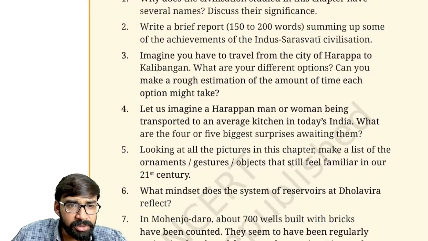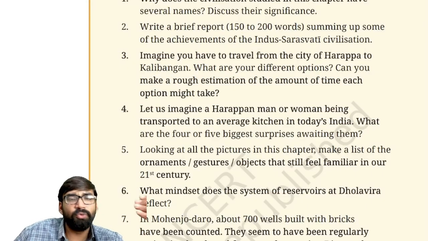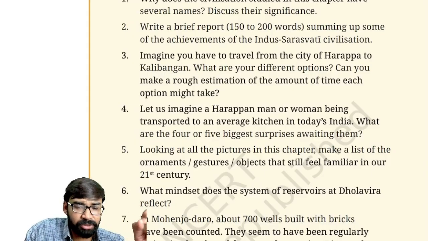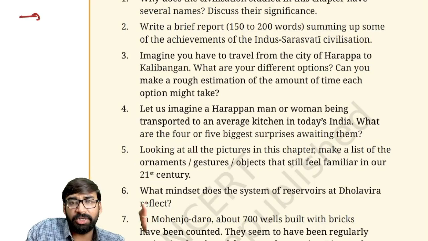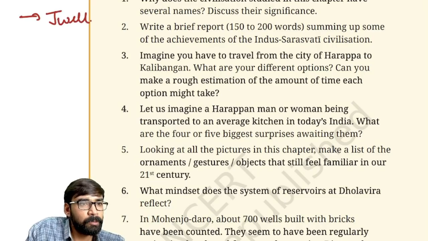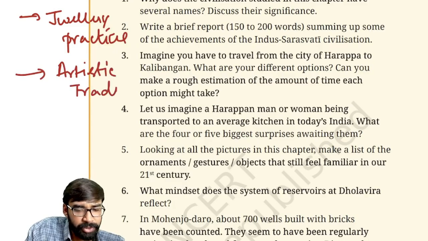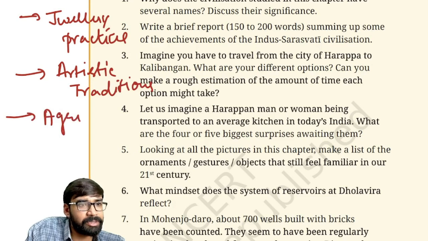Now, if you ask me what is the importance of overall IVC, I would say cultural elements. What are the important things still surviving? Jewelry practices are still there from IVC. Second, artistic traditions, then agricultural methods.